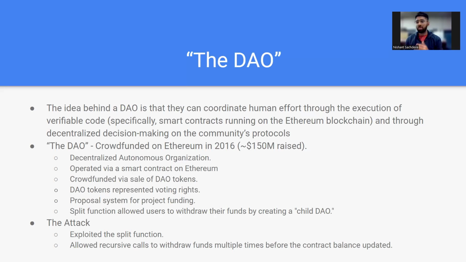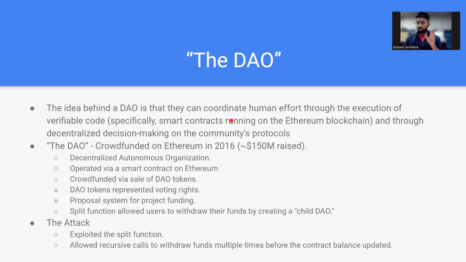With that basic understanding, we'll go and understand the DAO attack. The DAO itself was a decentralized autonomous organization whereby users came together and pooled in money for investment purposes. But the entire process was controlled by a smart contract. It was viewed with much interest at the start, and it raised a lot of money. It sold a lot of DAO tokens and raised Ether in return, which was to be used for investment.